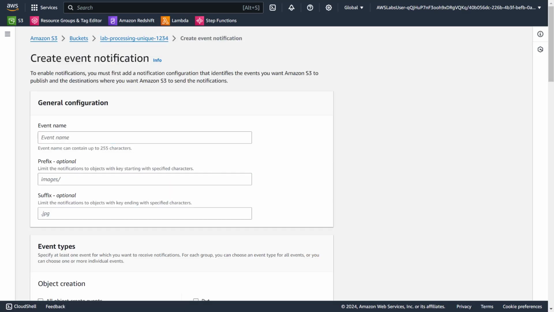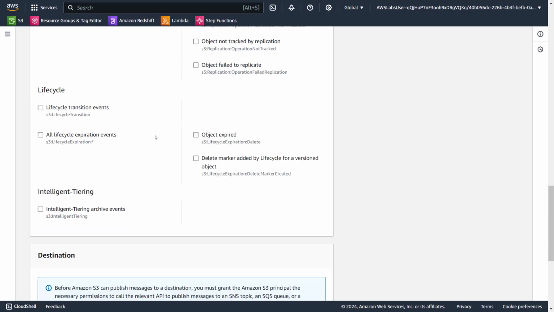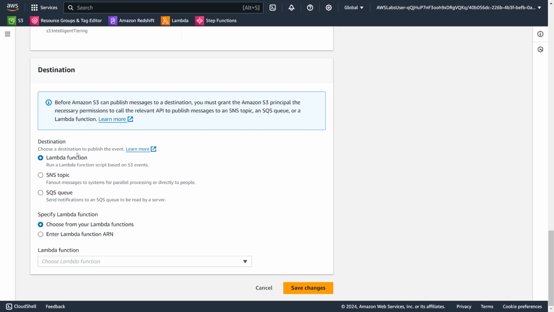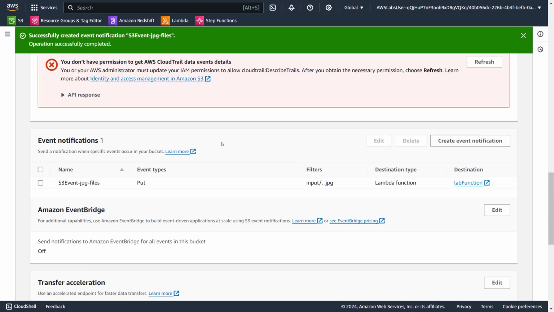The first event we'll name JPEG, because that's what it is. And where do I want it? On input, and .jpeg, exactly however they are showing it. And I want it to be created on put. There are so many events that you can select. And it's going to be a lambda function I'm triggering. And what is the lambda function? I already have it created here. Then save changes.